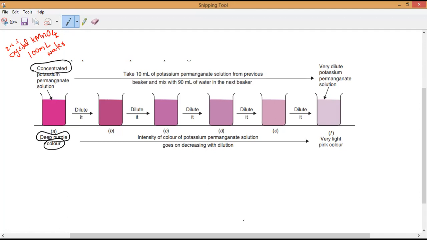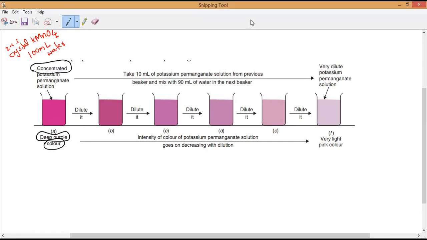Now, all of you observe very carefully. The next thing we have to do: now we will get a deep purple color when the solution of potassium permanganate is in water. Now take 10 ml of the deep purple solution of potassium permanganate from the first beaker and mix it with 90 ml of water present in the second beaker.